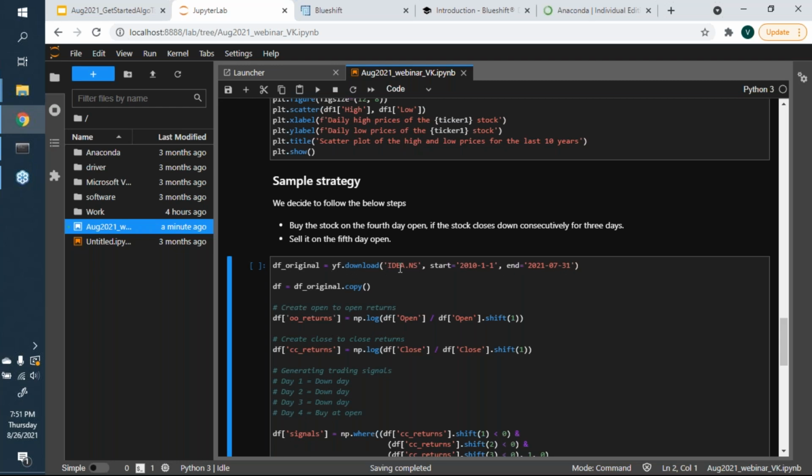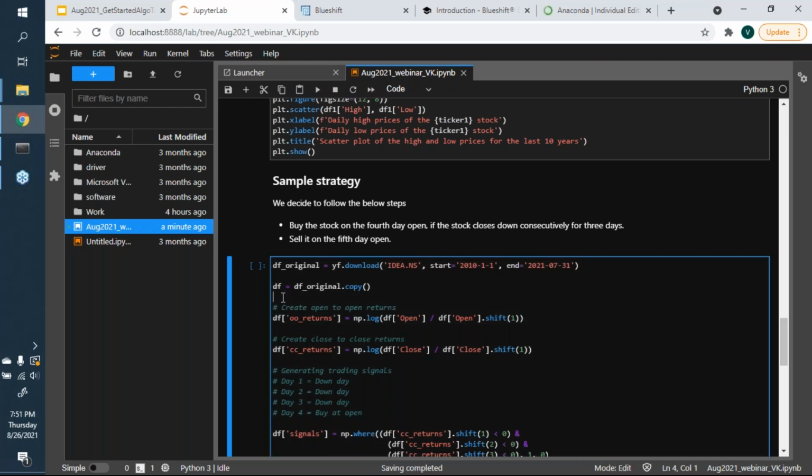So imagine that I'm running this on Idea, which is a joint venture that Vodafone has with another company. The stock is called Idea. We look at it from Jan 2010 till July 2021. That's what I'm doing here. I'm downloading all of that data.